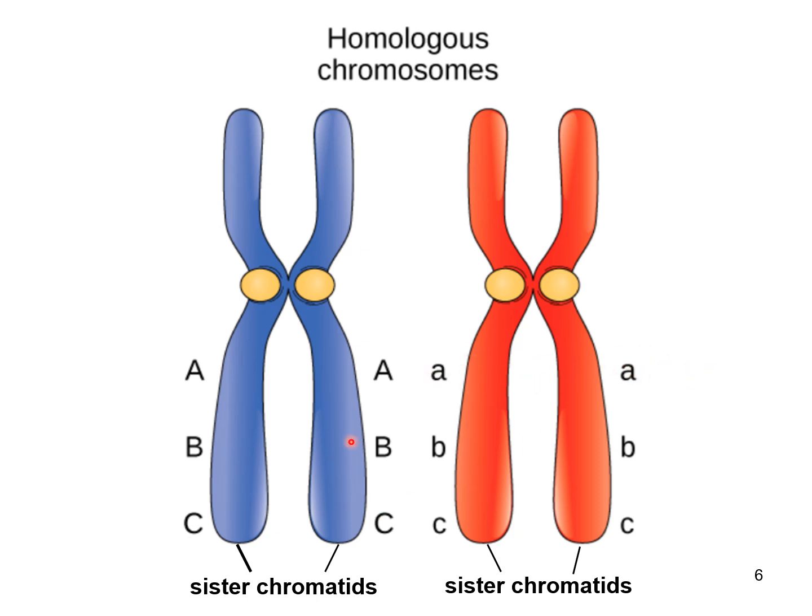So you can see that these homologous chromosomes do carry genes that are coding for eye color, but they could have different traits that they're going to be coding for. So maybe one is coding for brown eye color and the other is coding for blue eye color.